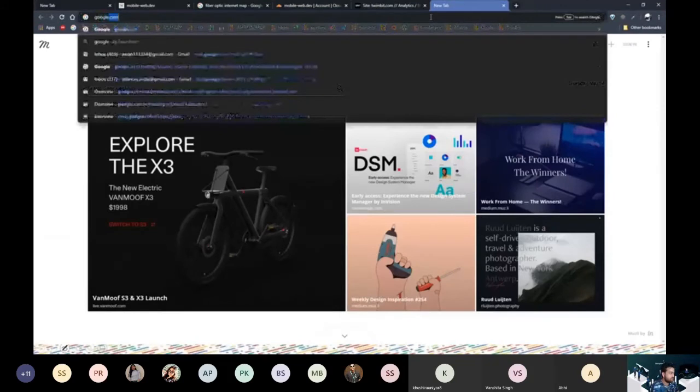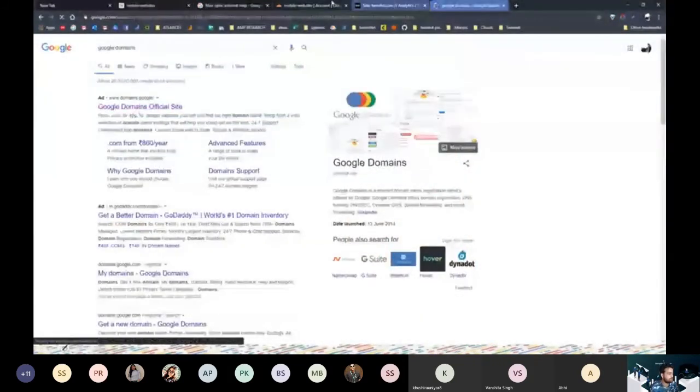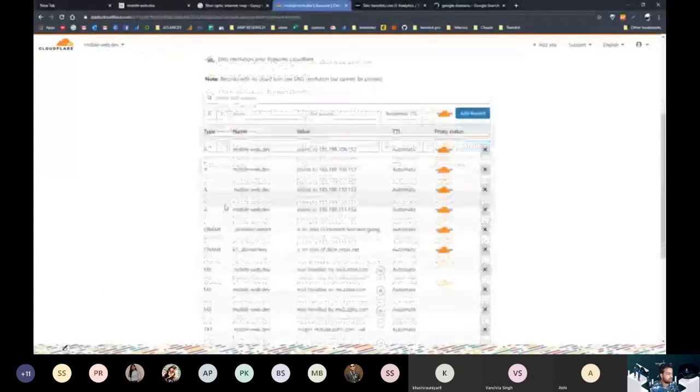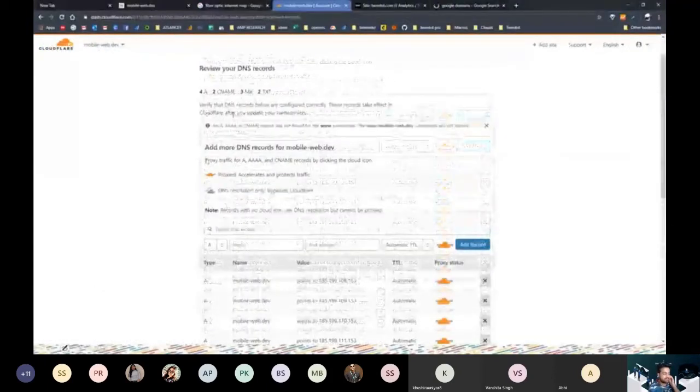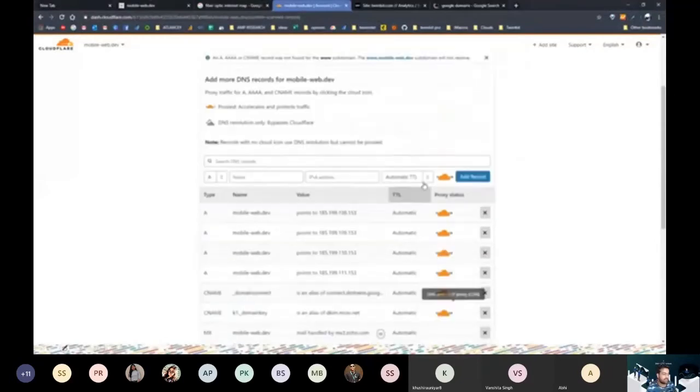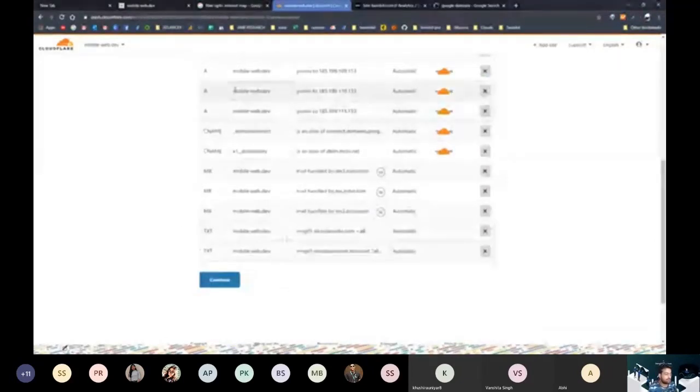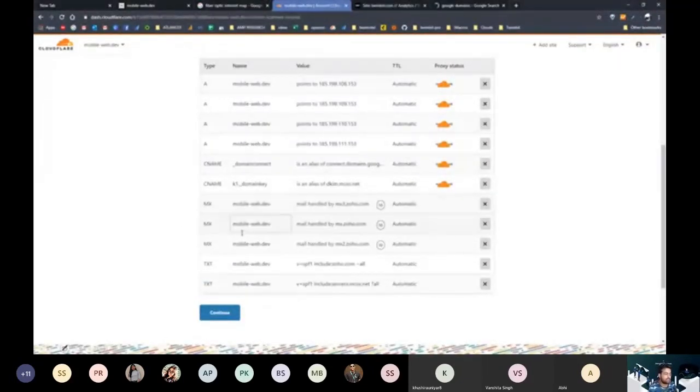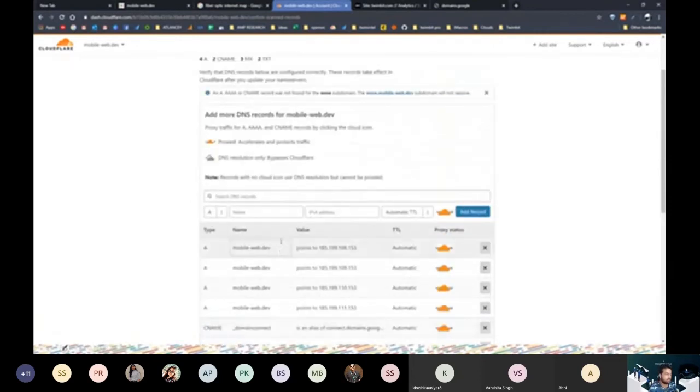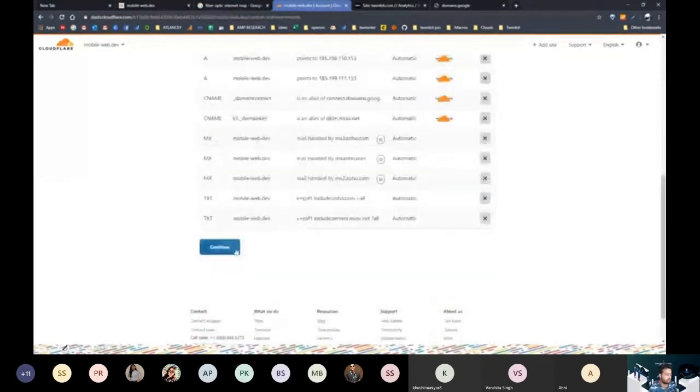So by the way, we purchased our domain from Google Domains. So I'll go to Google Domains. So when I added this DNS record, my Cloudflare automatically picked up all the records that already exist on my other server. I will tell more about these records later, and these are very important for the communication. Right now, what I just need to do is hit the continue button.